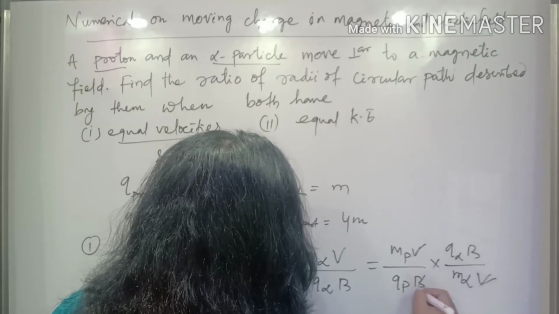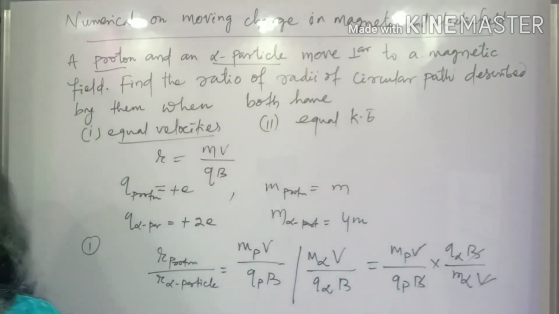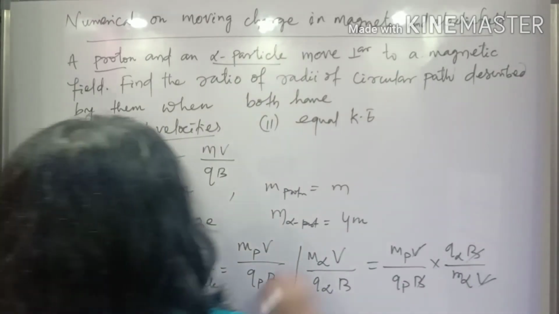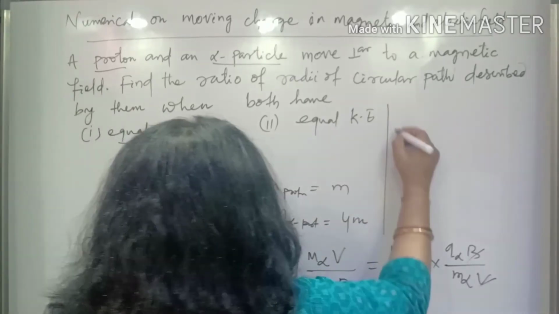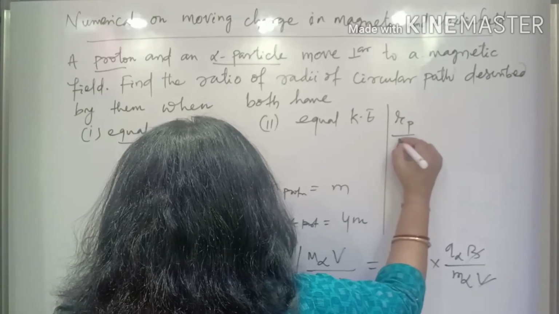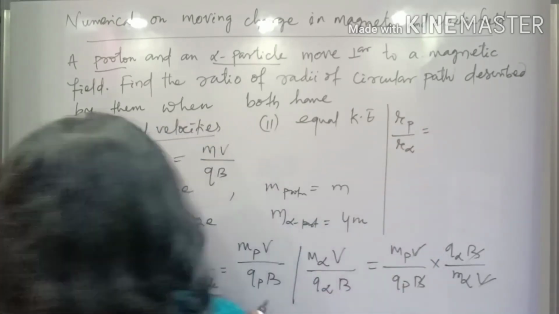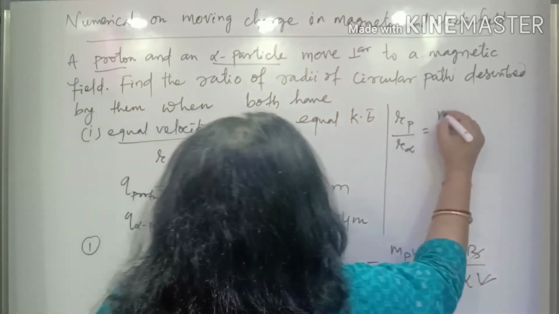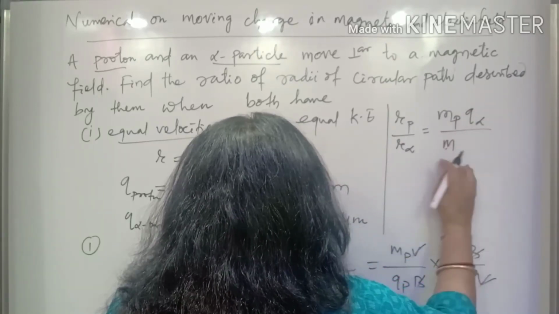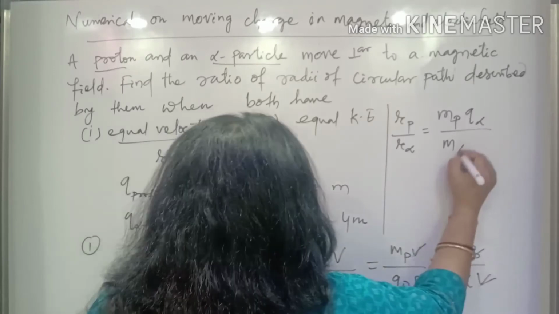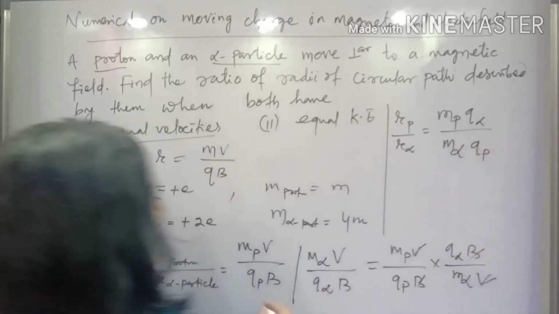So v and v cancel, B and B cancel. Now what is left here? So that means I can write this as Rp by R alpha particle. So it will be MP Q alpha divided by M alpha QP. So this is what you are getting.